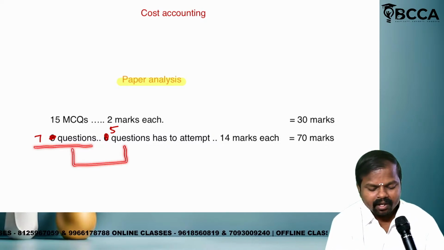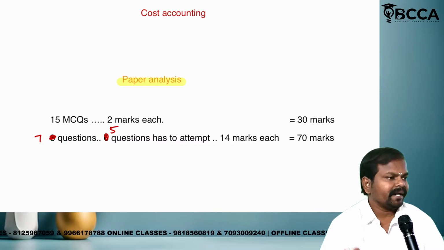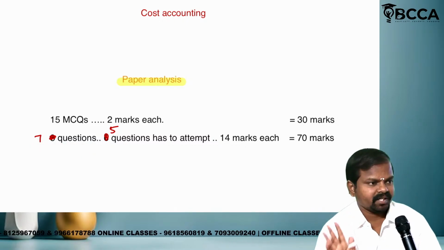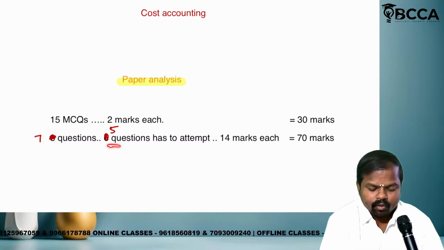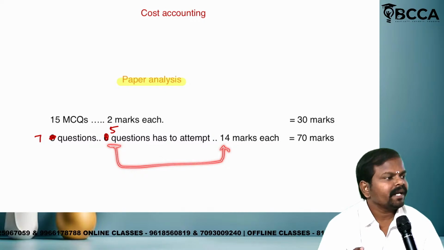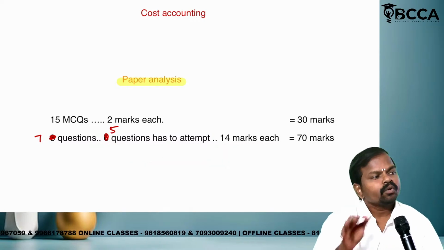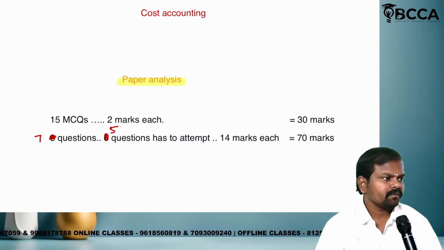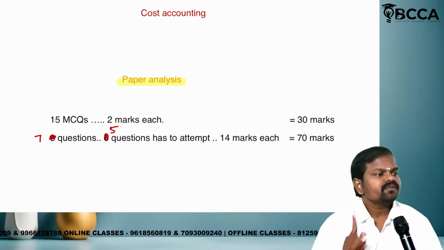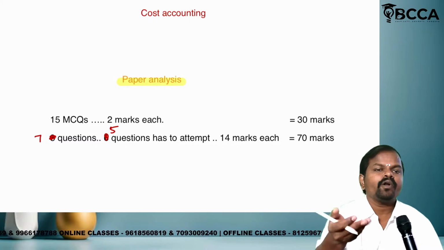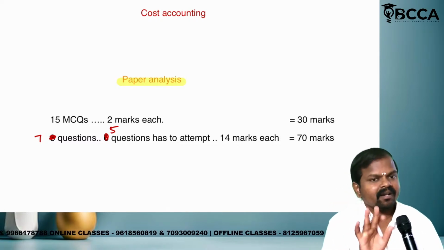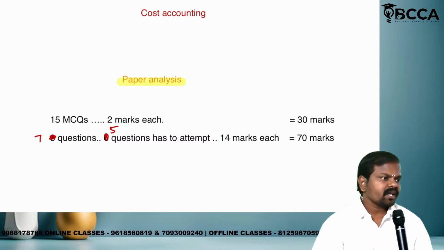We have to write how many? 5 questions we have to write. It means internal choice will be 2. 2 questions you can leave. Okay. So 5 questions you have to write. Each question carries 14 marks. It means 2A, 2B, both together 14 marks. But 2A is 7 marks. 2B is 7 marks. So total 14 marks. Suppose 4A, 4B, how many? 14 marks. But 4A only 7. 4B only 7. Is it clear?